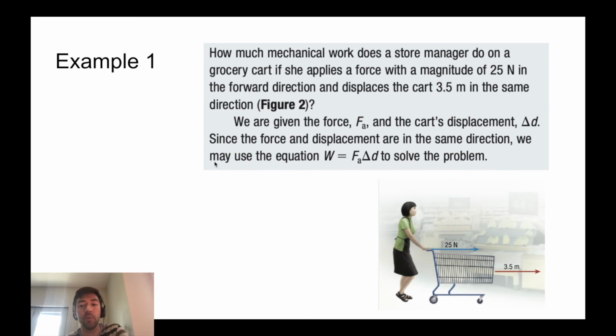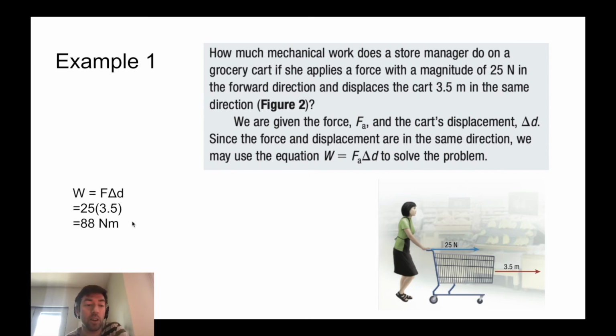So here's an example. How much mechanical work does a store manager do on a grocery cart if she applies a force with a magnitude of 25 newtons in the forward direction and displaces the cart 3.5 meters in the same direction? Okay, well, this is a pretty simple plug and play. Just take the numbers, put them into the equation. 25 is the force, 3.5 is the displacement, and you get 88.